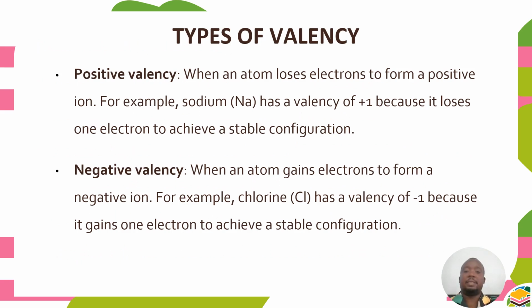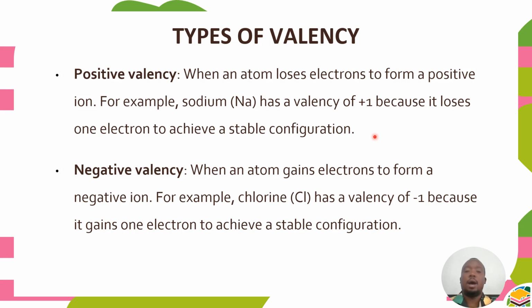Types of valency. Valency can be positive, it can also be negative. You have positive valency when an atom loses electrons to form a positive ion. For example, sodium has a valency of +1 because it loses 1 electron to achieve a stable configuration. So this is positive valency.